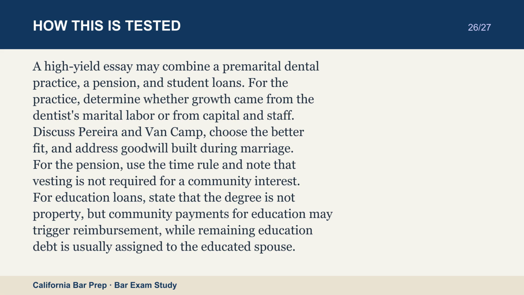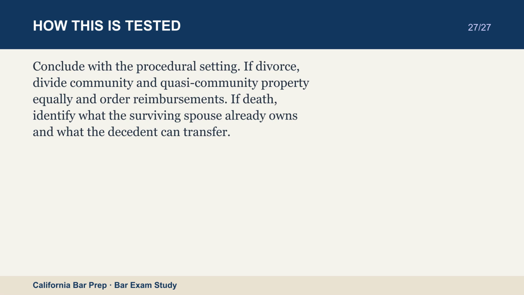For education loans, state that the degree is not property, but community payments for education may trigger reimbursement, while remaining education debt is usually assigned to the educated spouse. Conclude with the procedural setting. If divorce, divide community and quasi-community property equally and order reimbursements. If death, identify what the surviving spouse already owns and what the decedent can transfer.